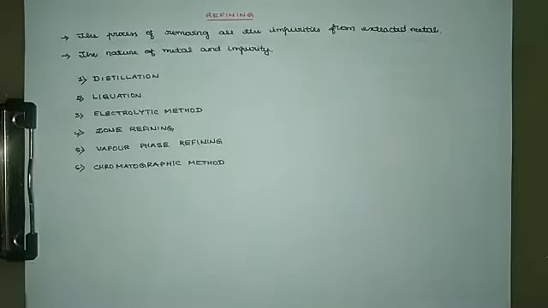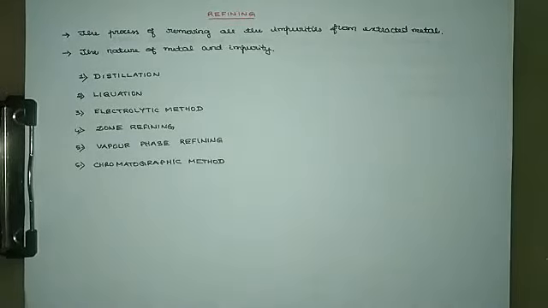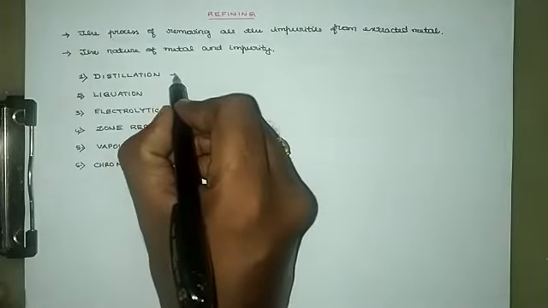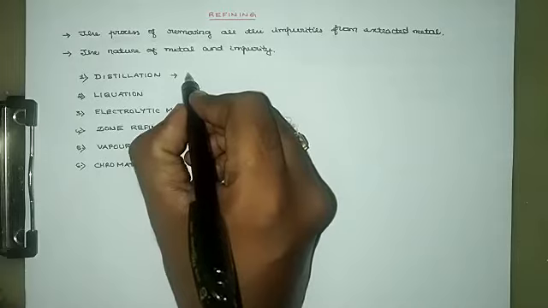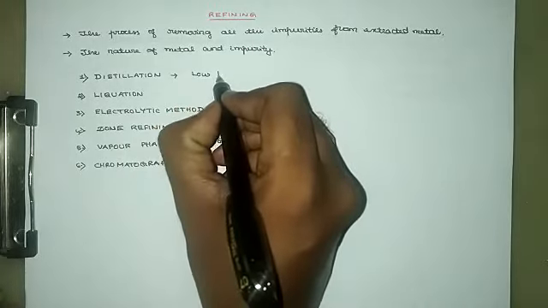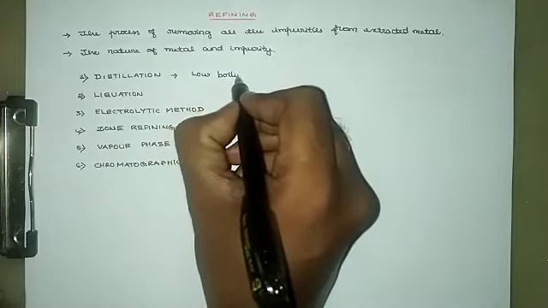Before going to the first one, let us briefly discuss all the methods, and then we'll discuss each particular method in detail. The distillation method is generally used for refining metals with low boiling point.